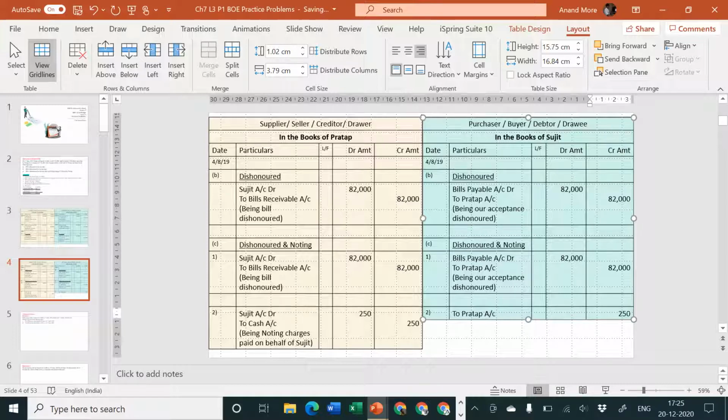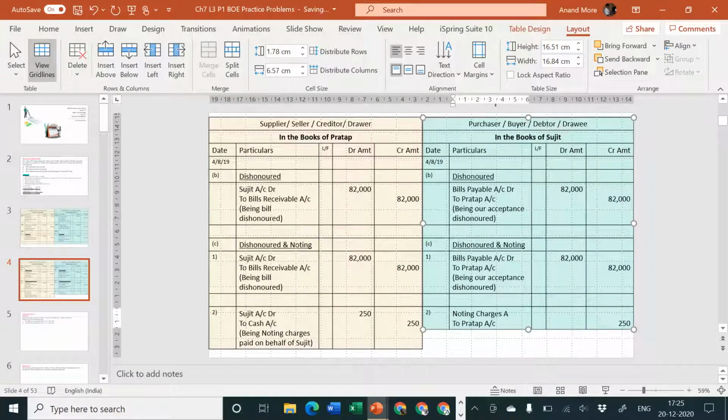But the problem is then debit. To whom to debit? Every debit must have equal and corresponding credit. There cannot be a journal entry with only credit. Every journal entry will have to have a debit as well as a credit effect. So to whom to give debit? Then Sujit will realize that it is his mistake. That means it is he who should bear the charges of the mistake. So these will be considered as the charges of Sujit. Entry will be noting charges account debit.